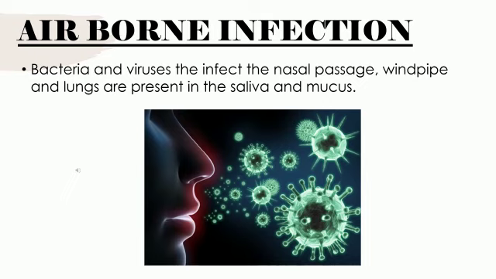Mucus is present in the nasal passage and saliva in the mouth. And when an infected person coughs or sneezes, what happens? Tiny droplets of moisture which are present in the mouth will carry disease causing germs and spread in the surrounding air.